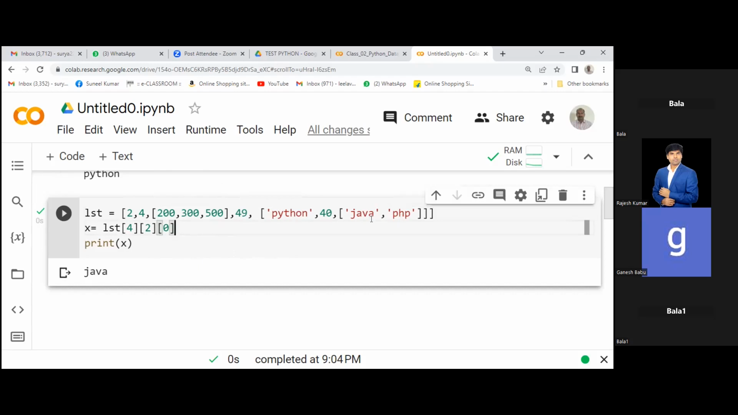I hope everyone got this. Why am I using 4 2 0, LST 4, then 2, then 0? Any doubt here in your mind? This is clear. Ganesh, Bala, Shashwat. Sir, 2 is in first position. Am I right, sir? 2 is in first position, that is, we call it 0. So 4 is in second position, that is 1. And this 49 is in third position.